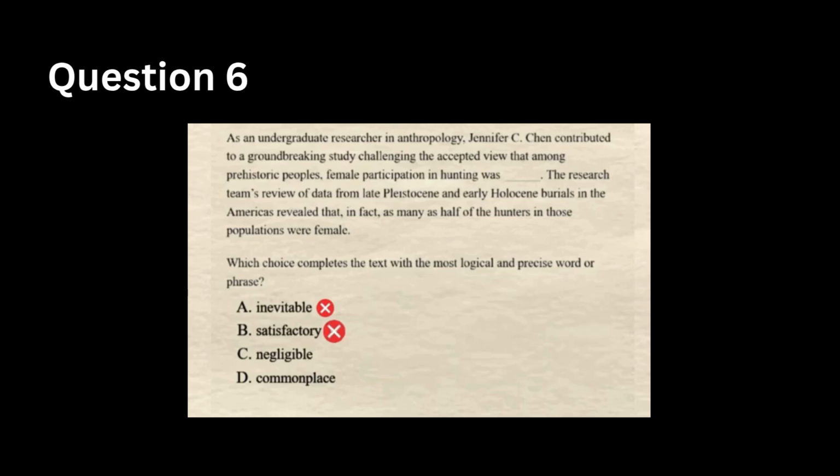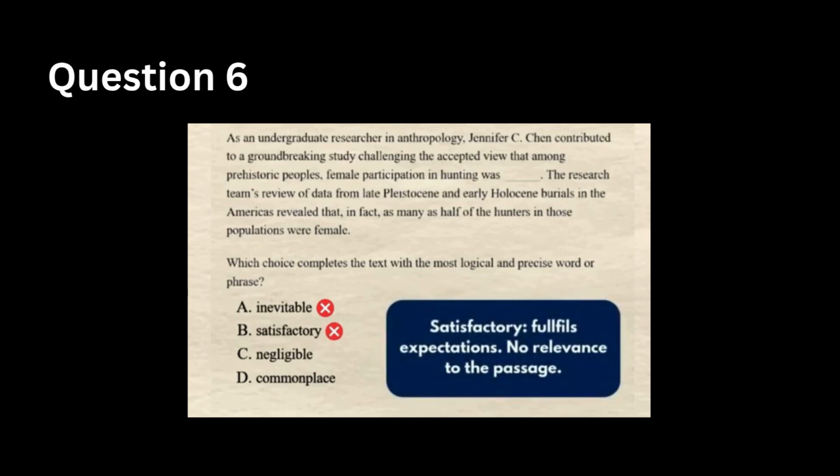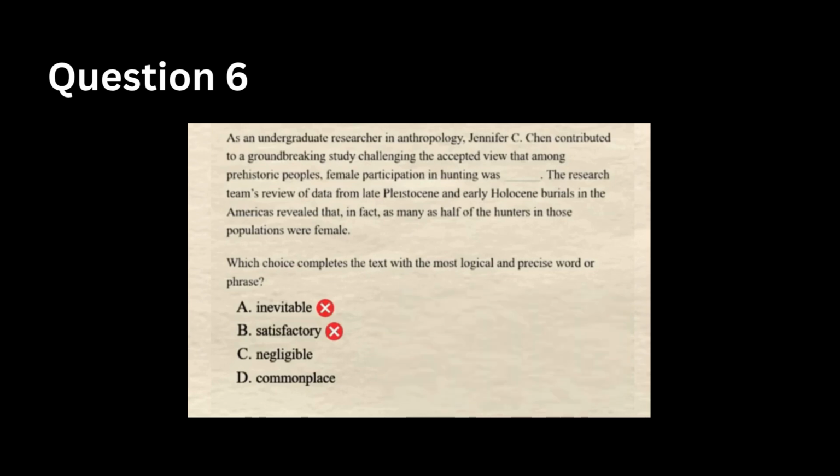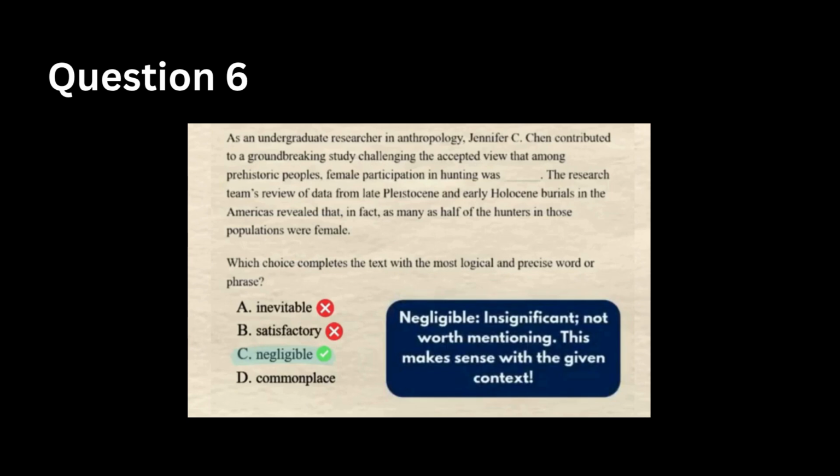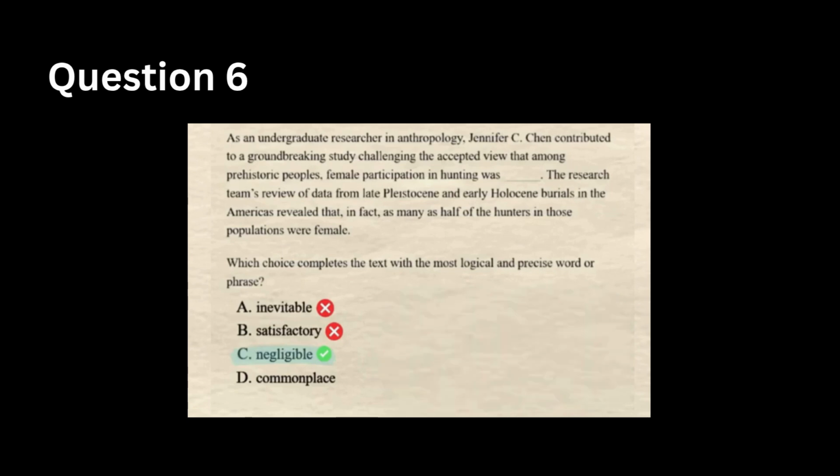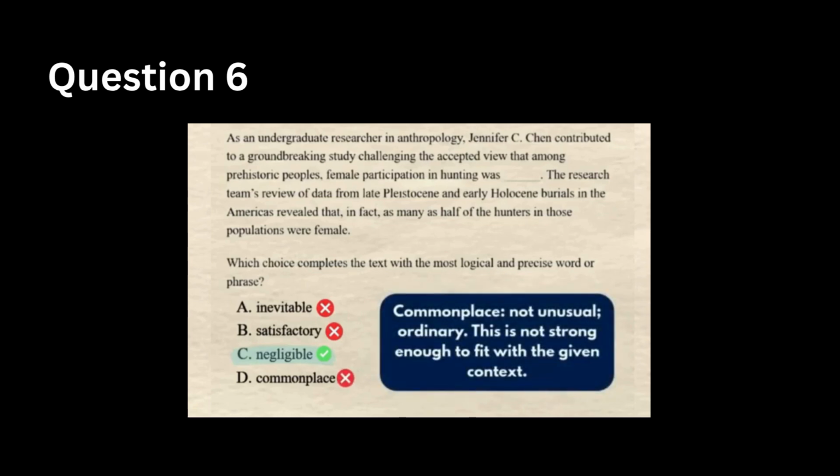Choice B is incorrect because nothing in the text refers to satisfactory or sufficient to meet a requirement or demand. There is no information in the text about any demands or requirements regarding female participation in hunting. Choice C is actually the best answer because it logically completes the discussion. In this context, negligible means not significant enough to be worth considering, and it introduces the contrasting view that we discussed earlier. And choice D is also incorrect because commonplace means ordinary or unremarkable. Although the study under discussion suggests that female participation may have been commonplace, that study is presented as a challenging of the accepted view, not as reinforcing of the accepted view.